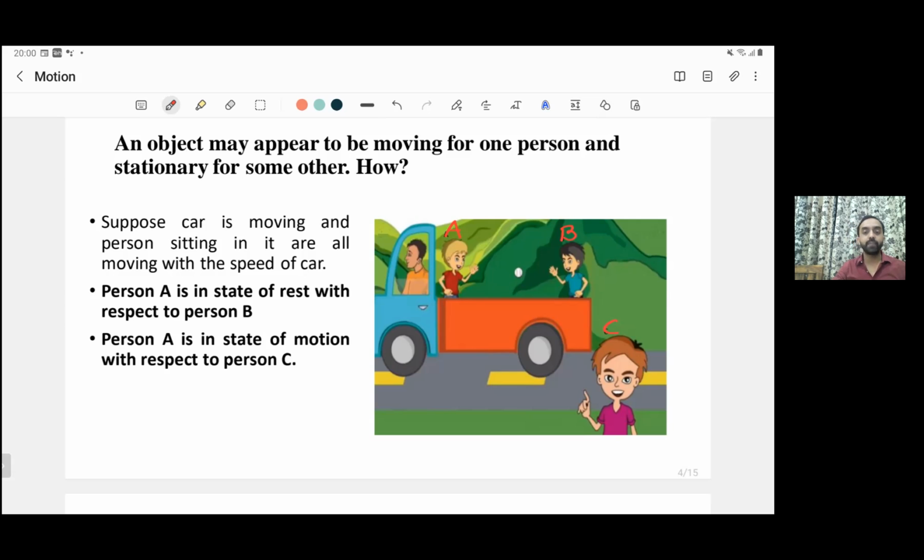So at the same point of time, person A is in a state of motion and also in a state of rest if I change the reference point. Whenever we describe any body as being in a state of motion or rest, it is equally important to define the reference point. Because in actual sense, we are all on the earth and the earth is rotating. So if the earth is rotating, each and every object on the earth is actually in a state of motion. But if I define it with respect to the earth, then we can say whether a body is in motion with respect to the earth or not.